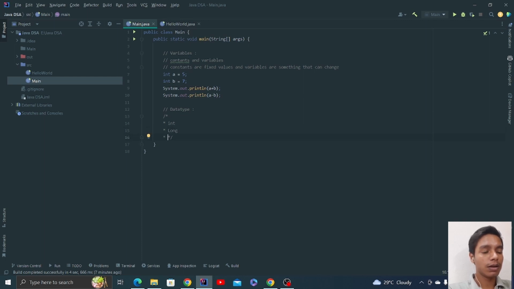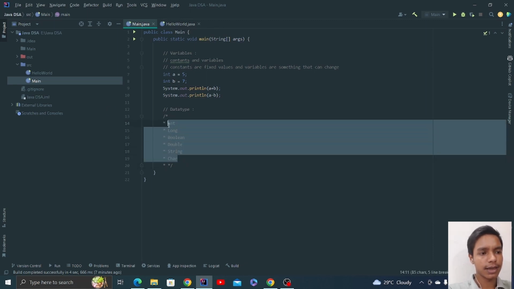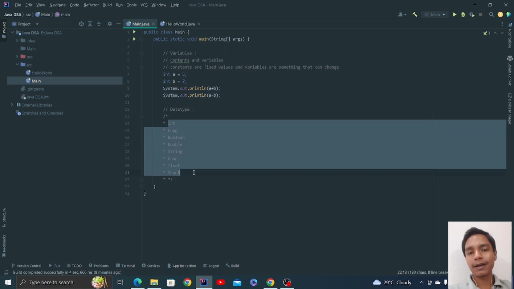Long, then boolean, then double, then what else? String, char, float and short. These are the 8 primitive data types.